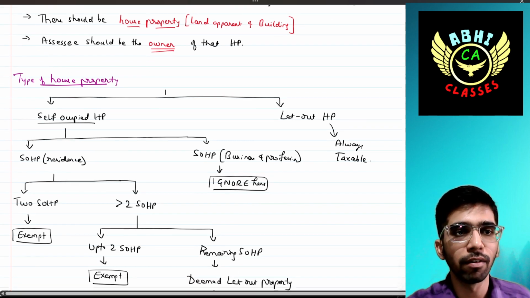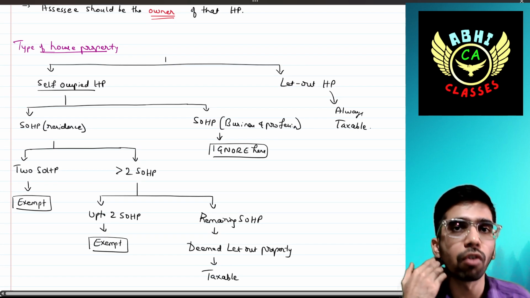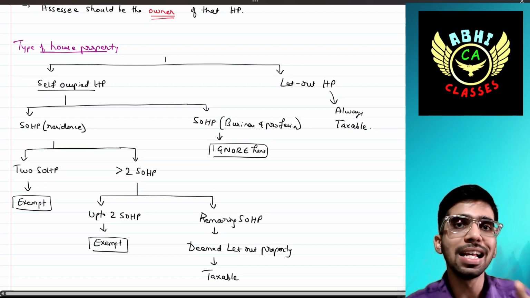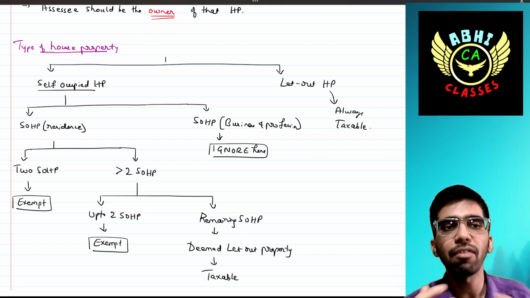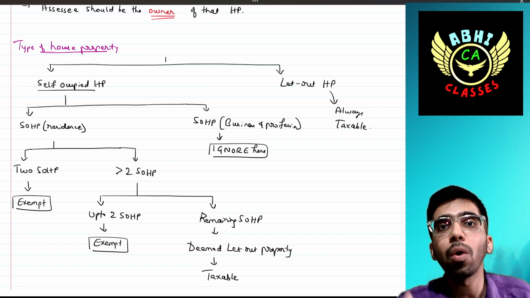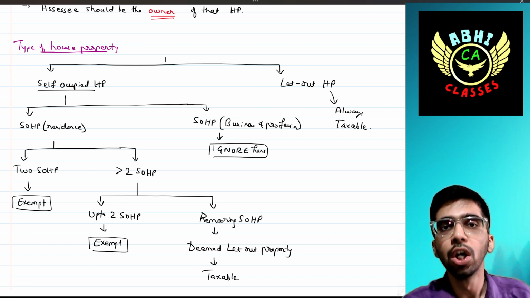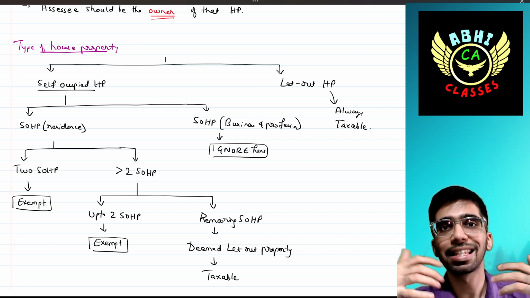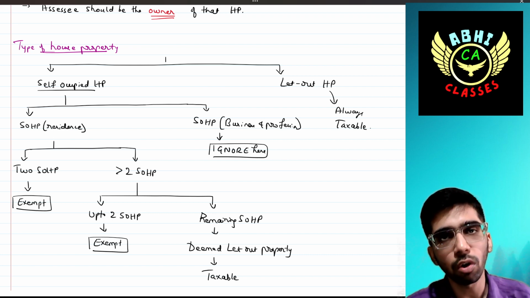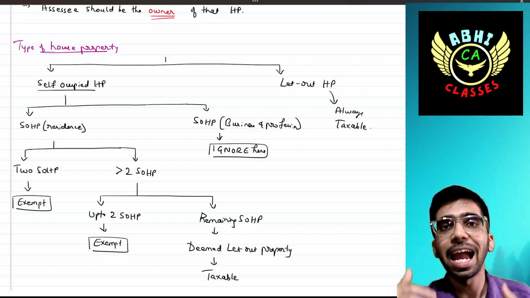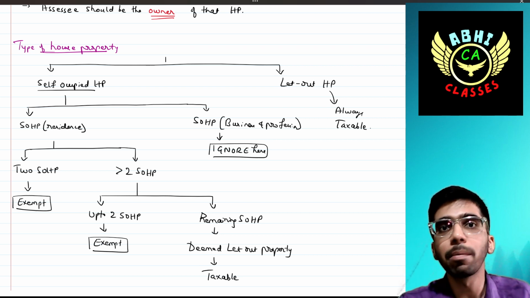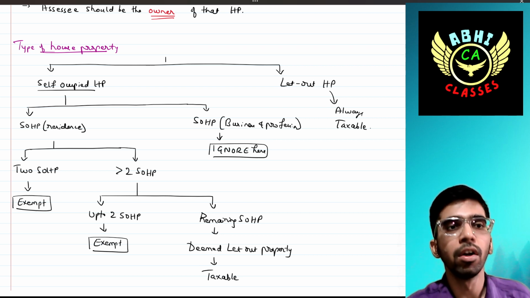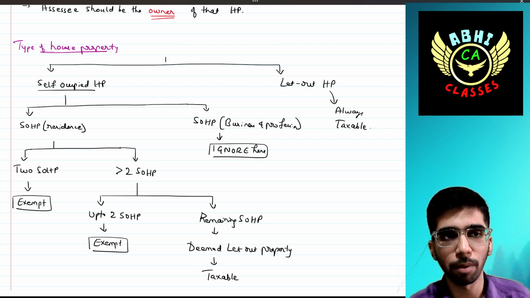Second, there are two types of house properties. Number one, self-occupied house property. The other one is let out house property. Self-occupied house property means you are residing in that house property, the assessee and his family are residing in it. Let out house property means the assessee has given his house property for rental or lease purpose and is receiving some income out of that. First, we will discuss the self-occupied house property.